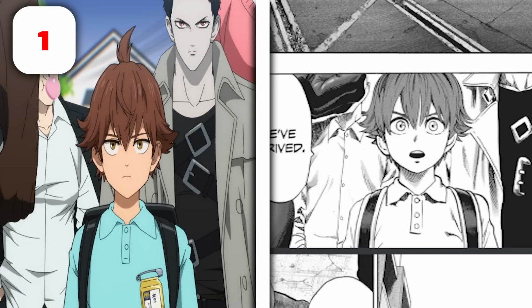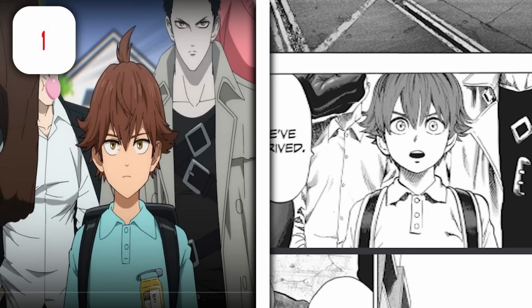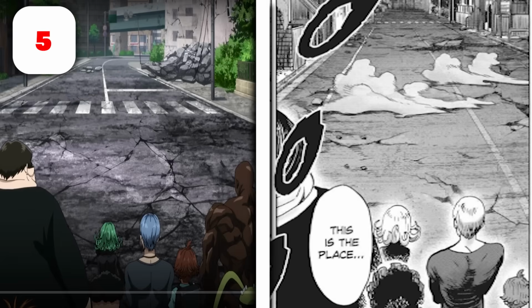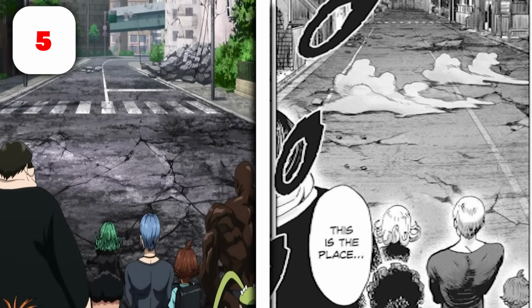Now, right off the bat, to be a contrarian, his eyes are the wrong shape and he's missing a button on his shirt. Not to mention, we're missing 4 buttons on this guy's shirt here. We're supposed to see a gush of wind come across the screen here just to show how empty and desolate this area is. Not to mention, it's an entirely different look than it is in the manga.